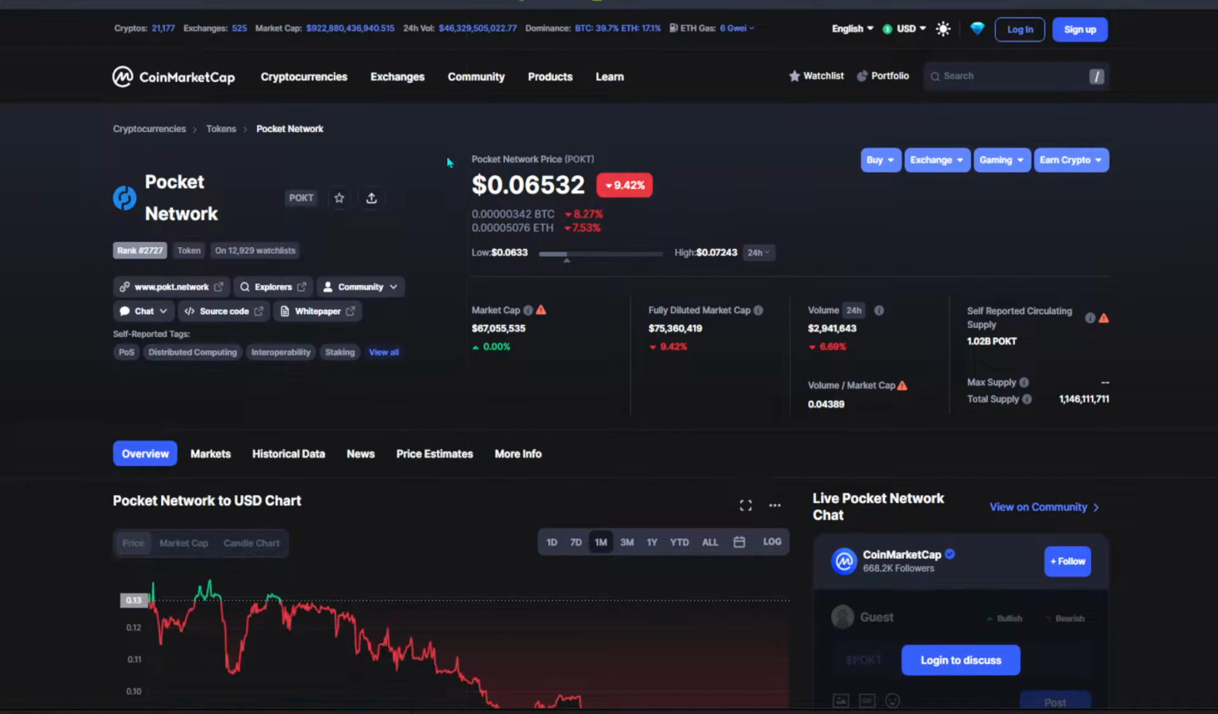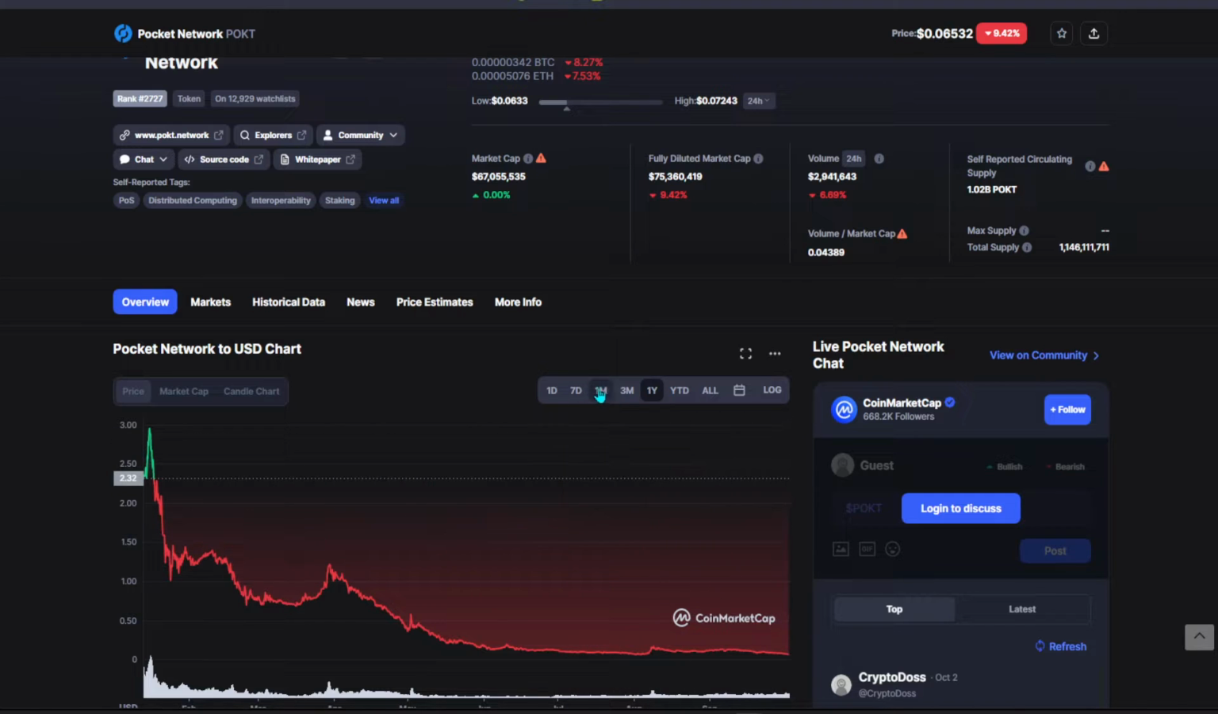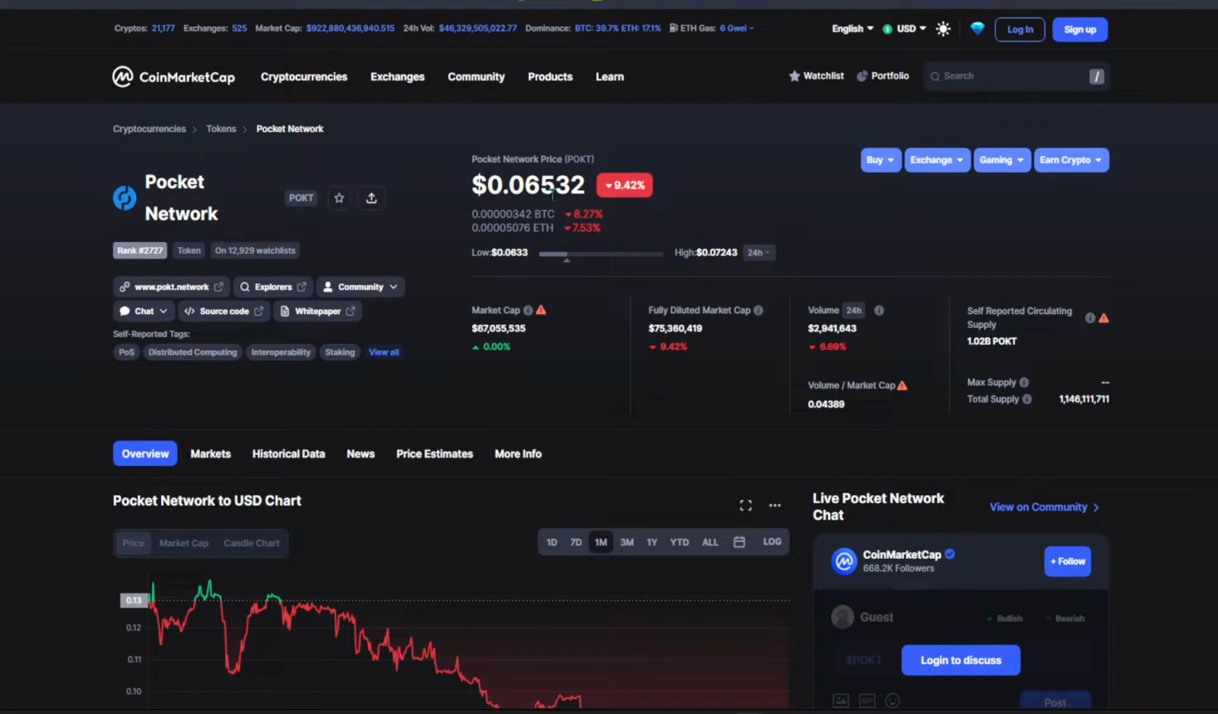For Pokt Network itself, we're going to look at the price and everything. Over here you can see that Pokt Network is priced at 0.06, around 6 cents as of today. We can see that the price is dumping and dumping and dumping, but regardless, I basically bought my Pokt at 8 cents previously.